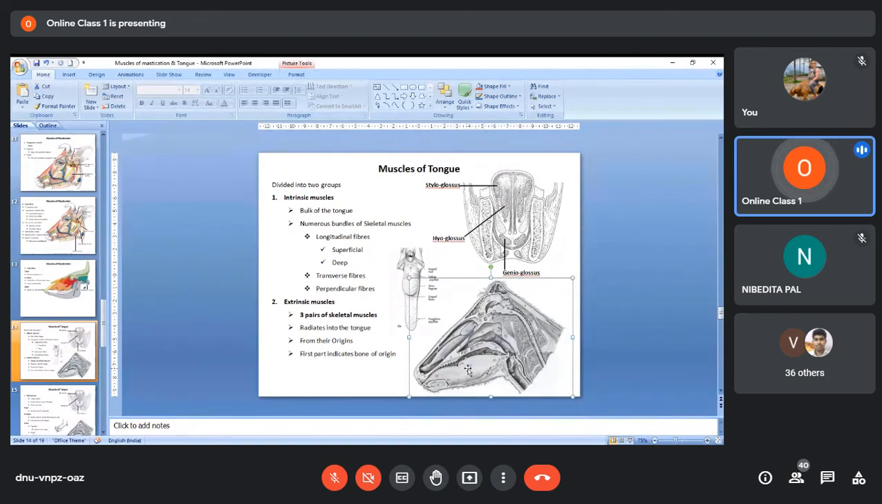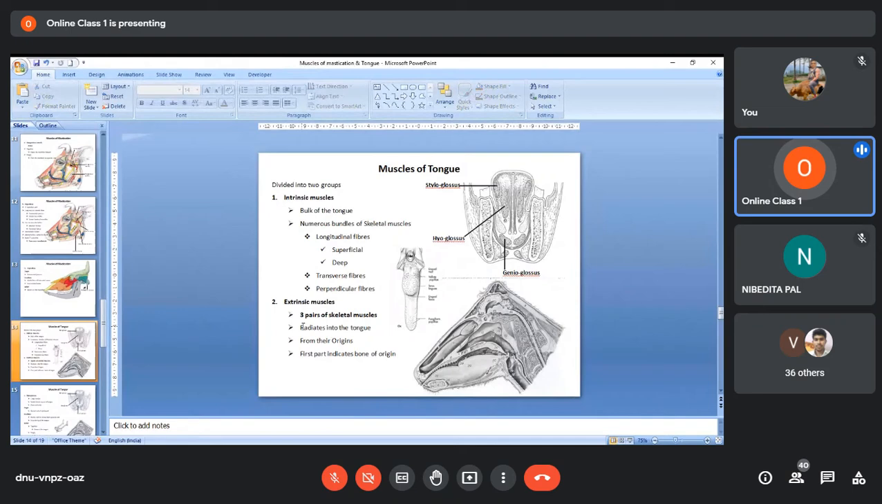So this is the tongue, and this is called the genioglossus muscle. Whereas the hyoid bone will be here, in this area. You will have the stylohyoid originating from here and going forward and inserting on the tongue. Hyoglossus originates from the hyoid bone and inserts on the tongue.